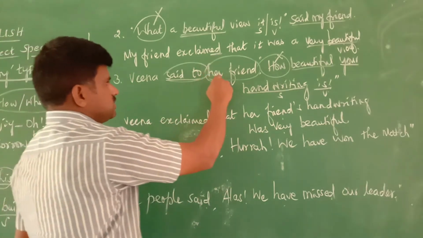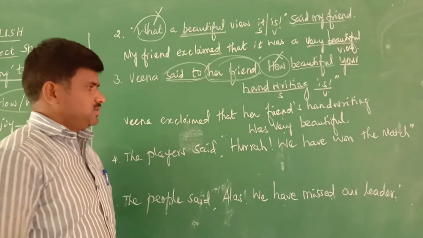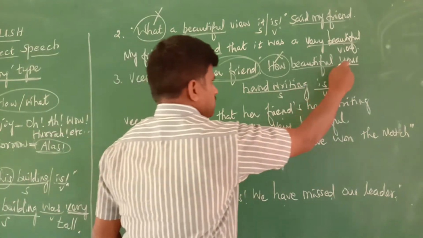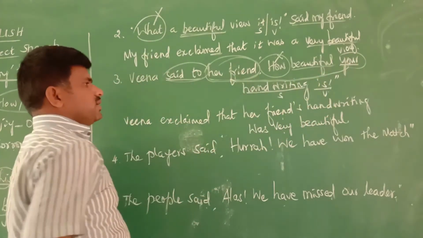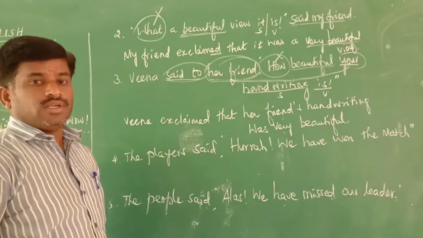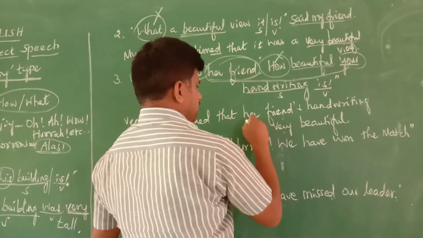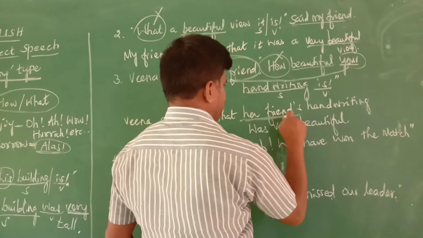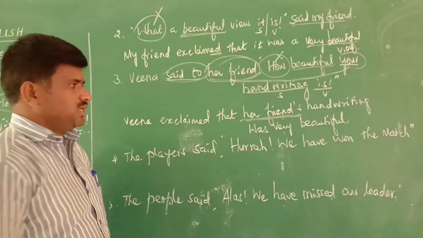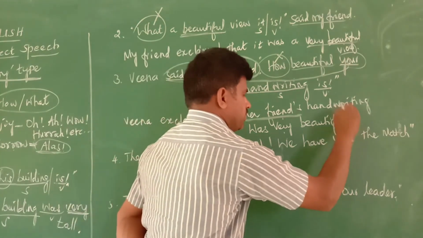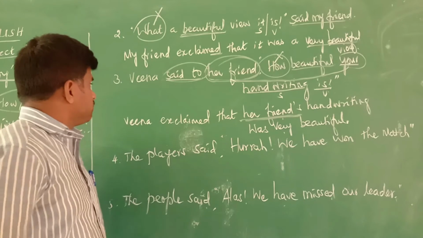Here, her friend is the subject, as I am using reported speech. Her friend's handwriting. Your, here, is your handwriting. You are indicating her friend. So every time, that's how you write "her friend's." That's all. That her friend's handwriting was very beautiful, full stop. Right. So this is the answer for that particular question.